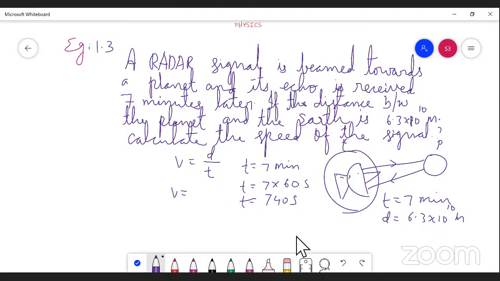Let us see what we will get here. The distance of the signal also we know, but this is a double distance, isn't it?